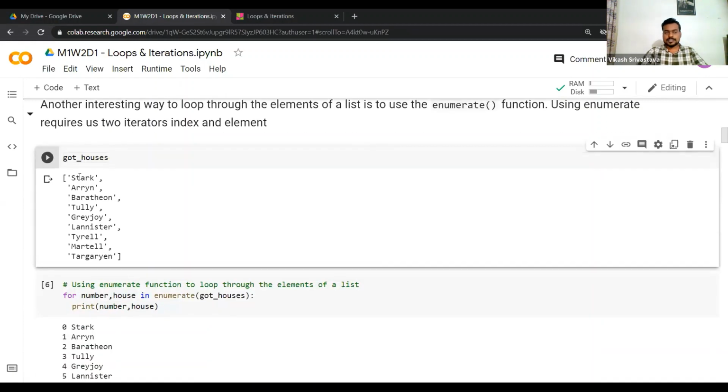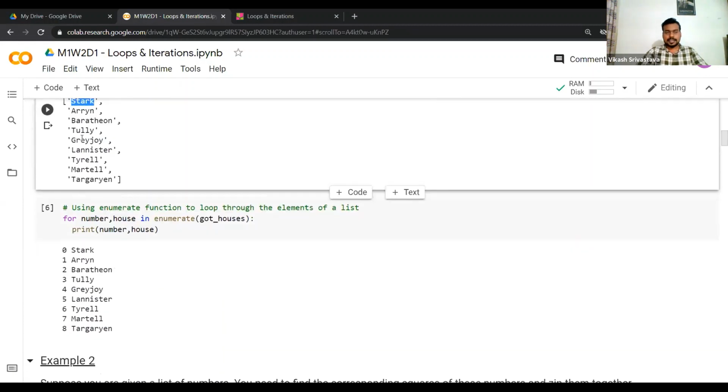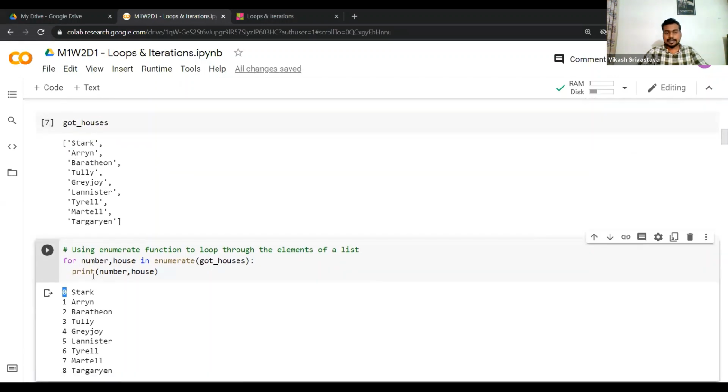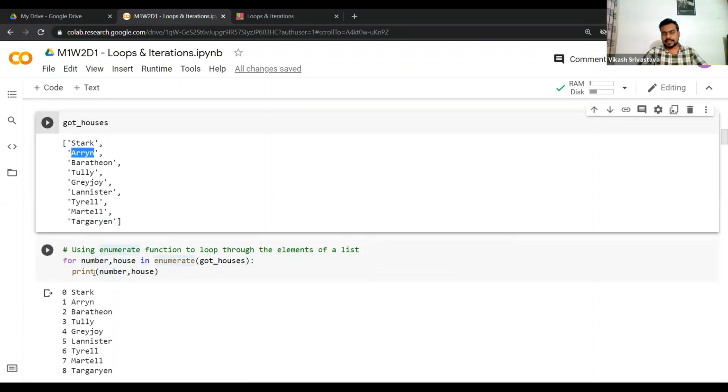So the first element is star, right? But the index for this element is 0, right? So this is what I'm getting when I'm printing number. Now let's move to the second element, which is arrayn, right? So now we are in the second iteration.